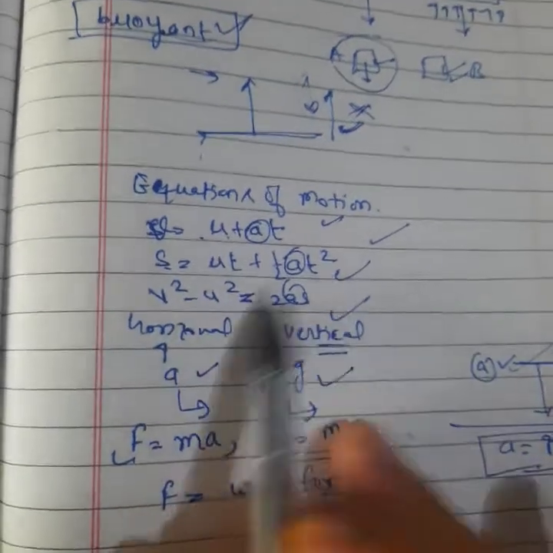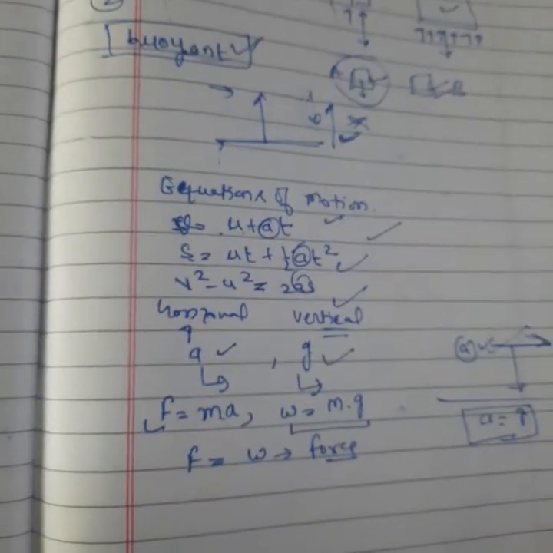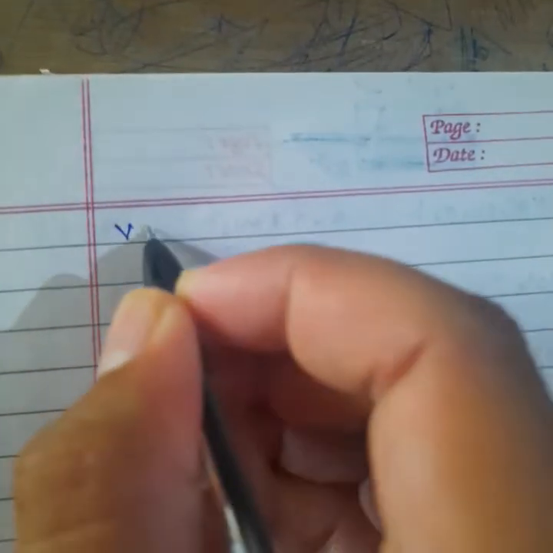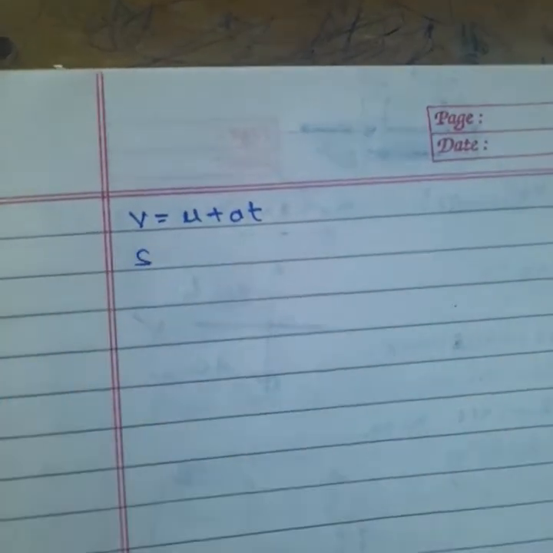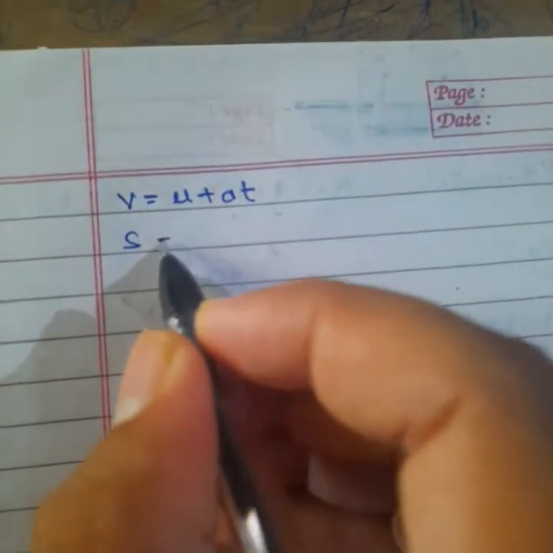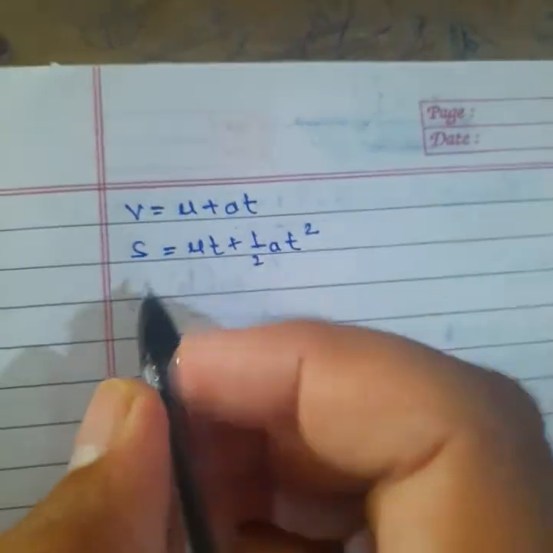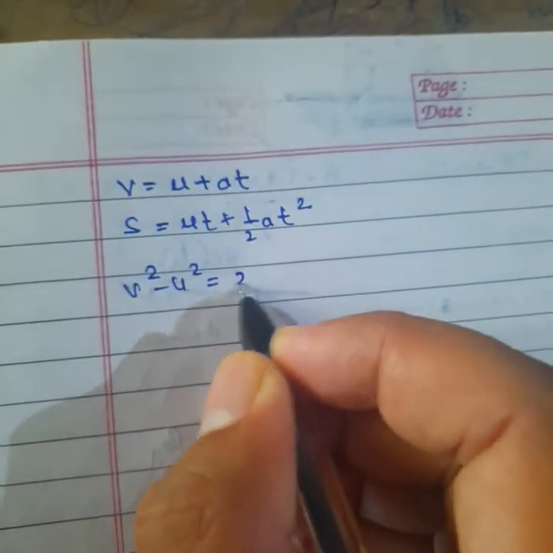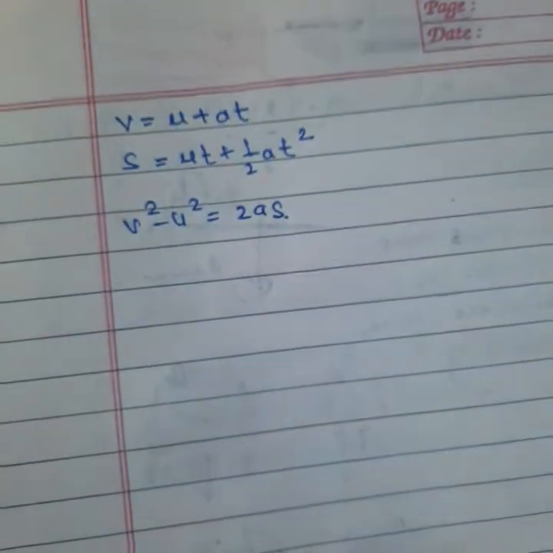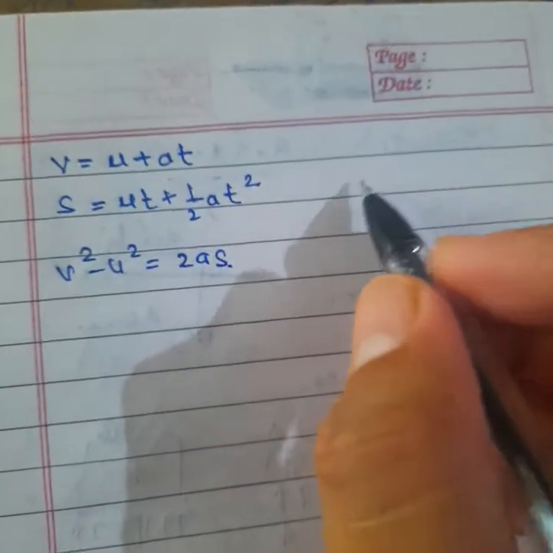Means we can say gravity. Then how, in the form of free fall, how will we write? Listen students, I am writing all three equations again here in the form of acceleration. V is equal to u plus at, s equal to ut plus half at square, v square minus u square is equal to 2as. Say yes or no?